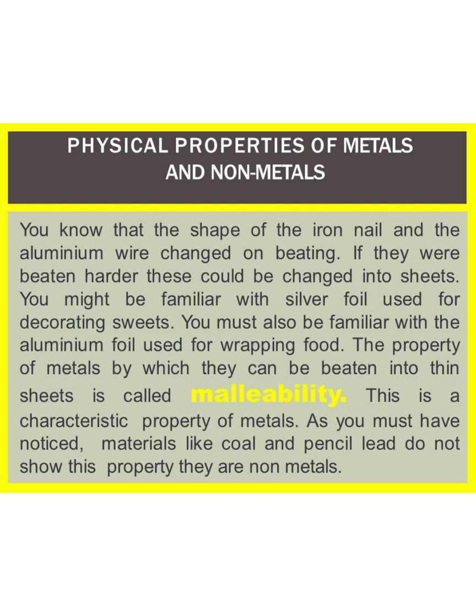But non-metals are not malleable. Non-metals are brittle. This means that non-metals cannot be beaten into thin sheets with a hammer. Non-metals break into small pieces with hammer. If we take a piece of carbon and beat it with a hammer, it will break into pieces. We cannot hammer carbon to obtain thin sheets of carbon. Thus, carbon is a non-metal which is not malleable. Carbon is brittle.